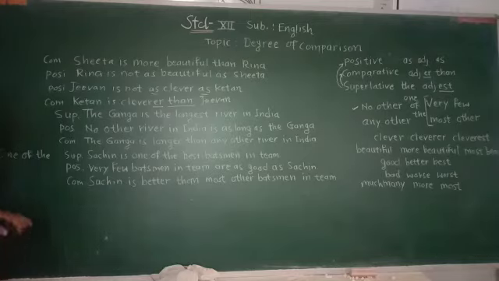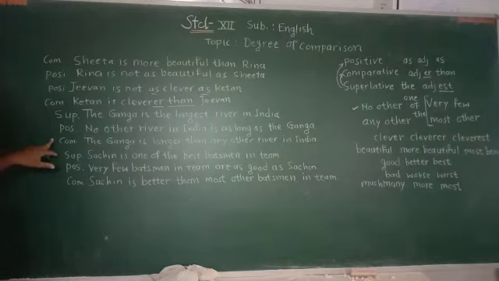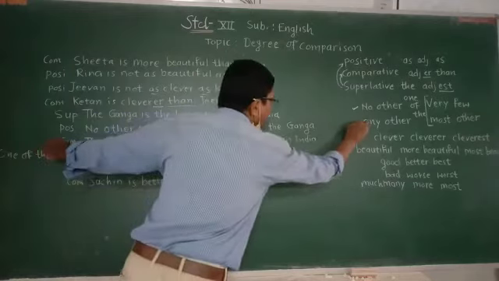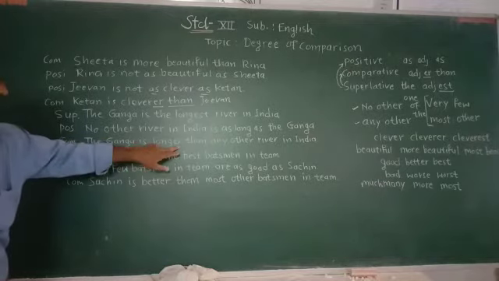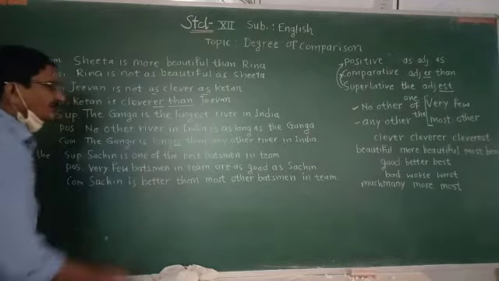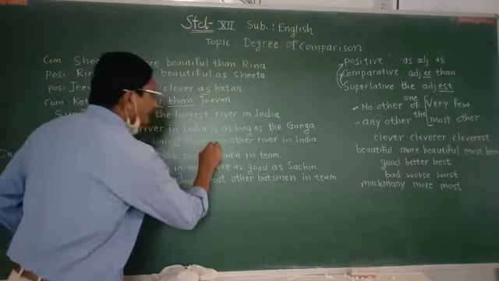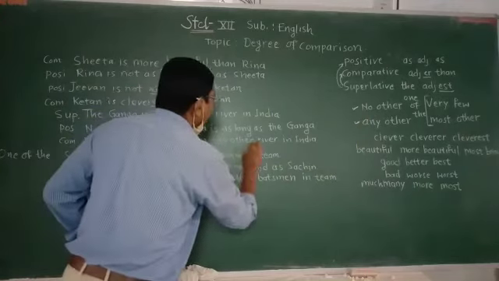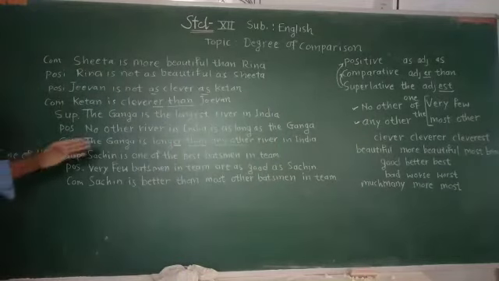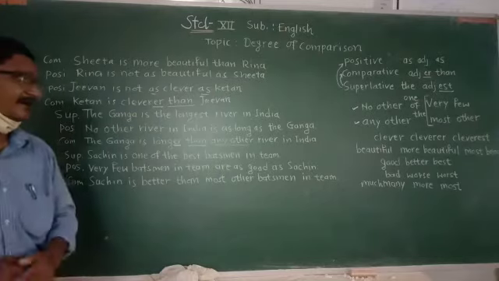Now we have to change it into comparative degree. The Ganga is the longest river in India. We have to use any other. In comparative degree, we have to make the construction er than. Then what will be the sentence? The Ganga is longer than any other river in India.